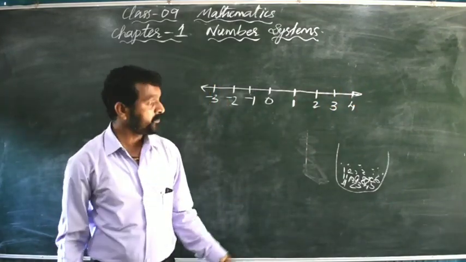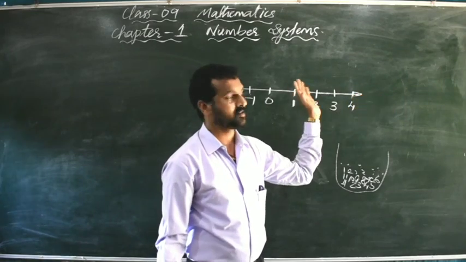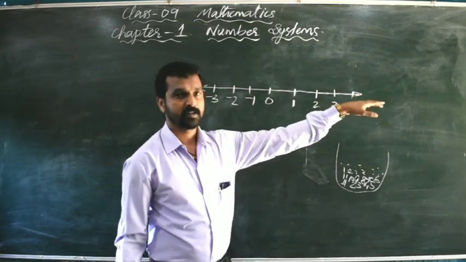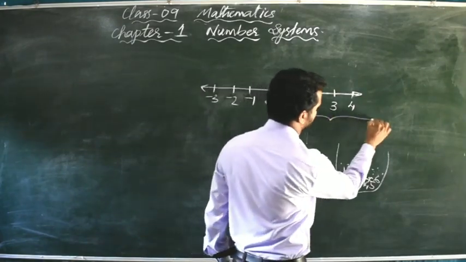Infinite numbers are there on the right side. It will not finish. So now you have these numbers in your bag.